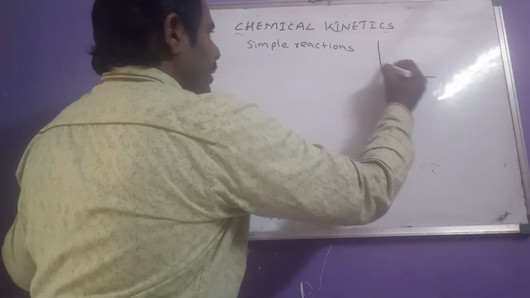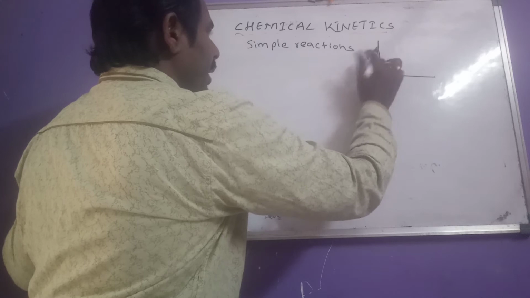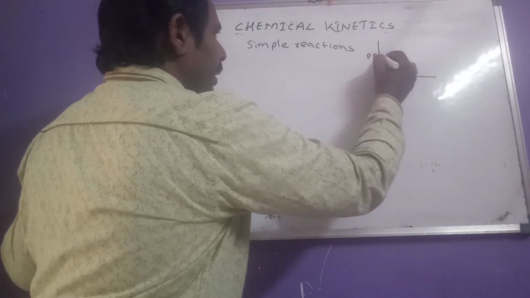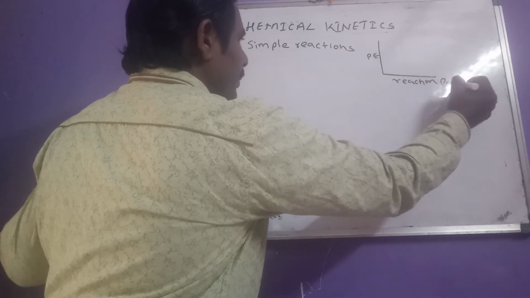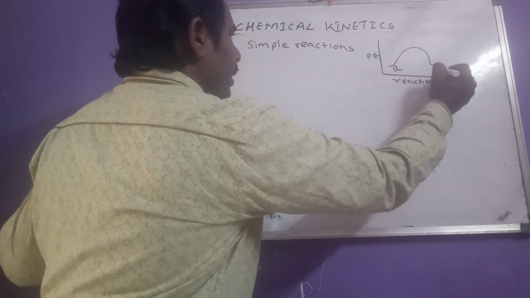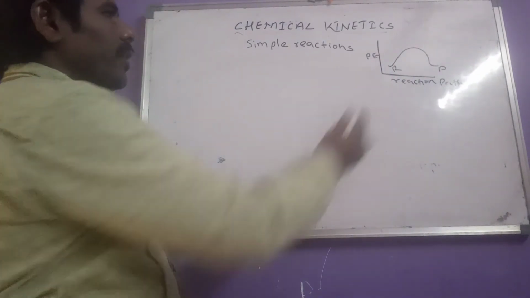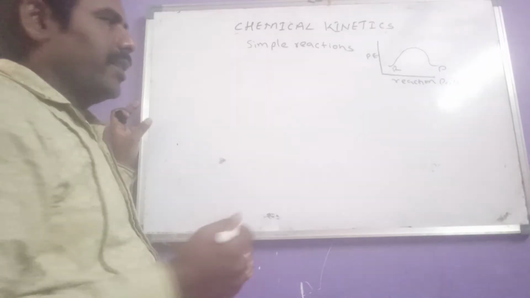We can represent it like this. Let it be potential energy and here the reaction path. So reactants are converted into products in a single step. Those reactions are called simple reactions.